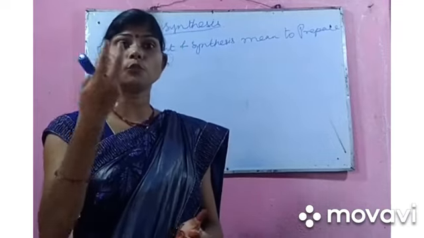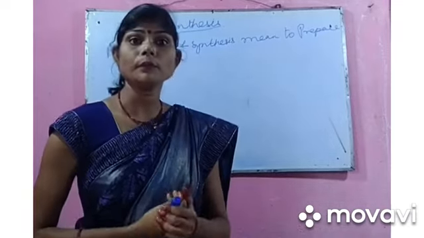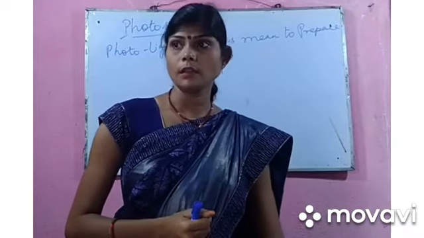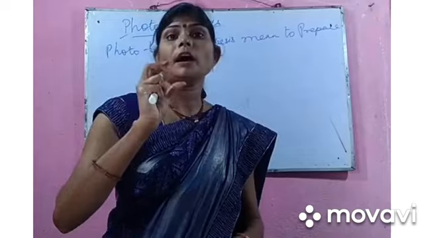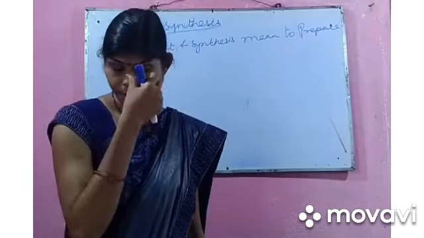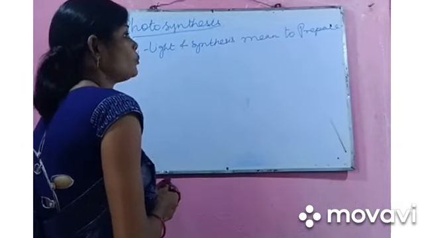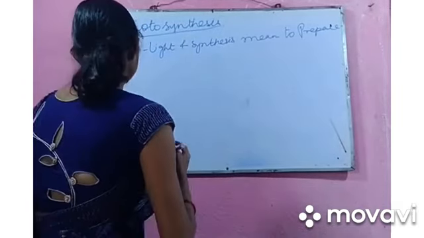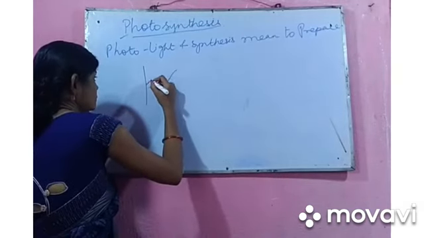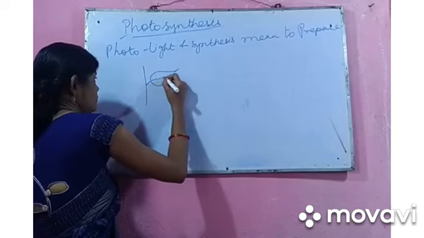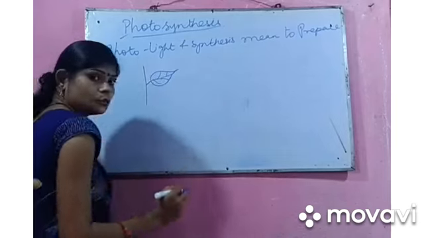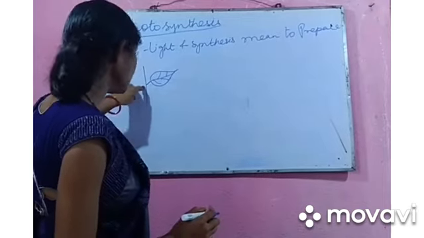And where is chlorophyll present? How can we see it? We can see chlorophyll in the green part of the plant, that means mainly in the leaves. When you see the leaf, it is attached to the stem.